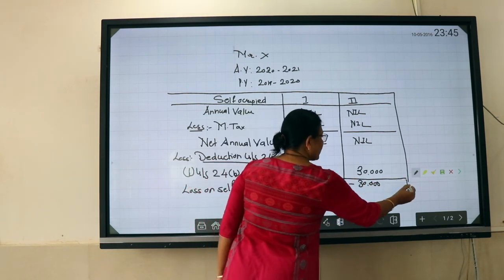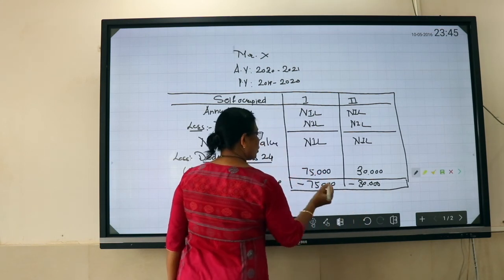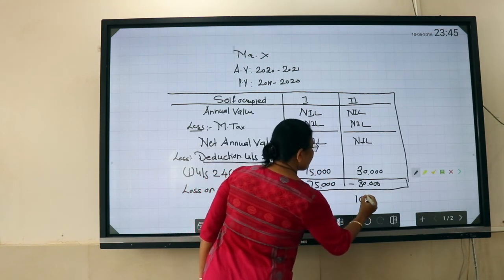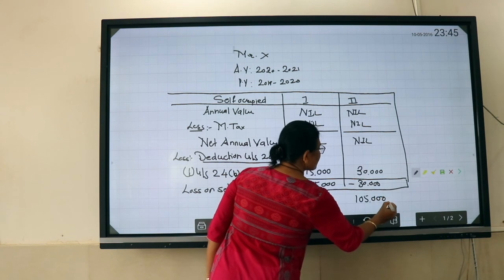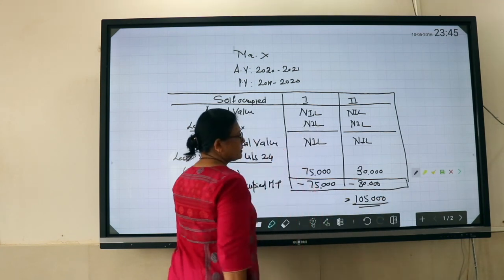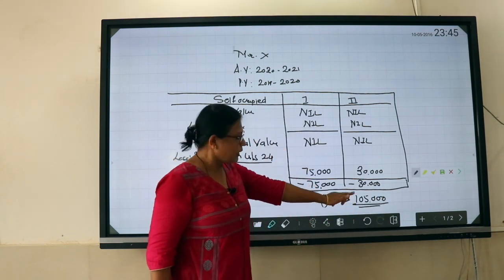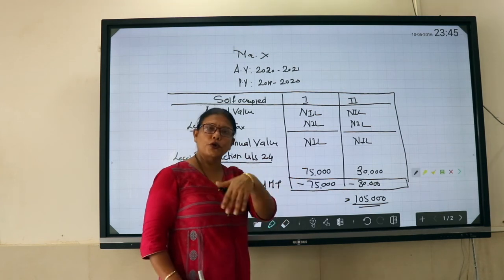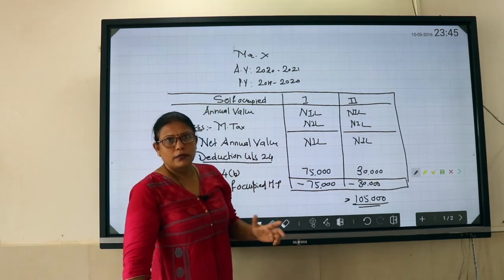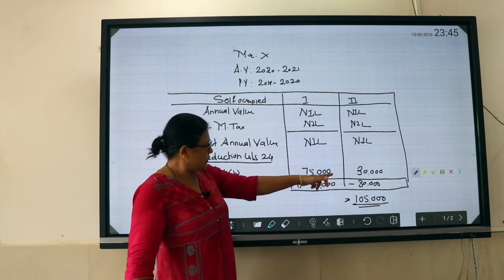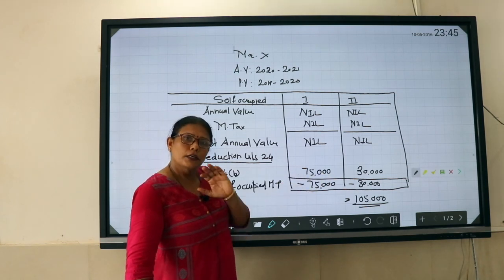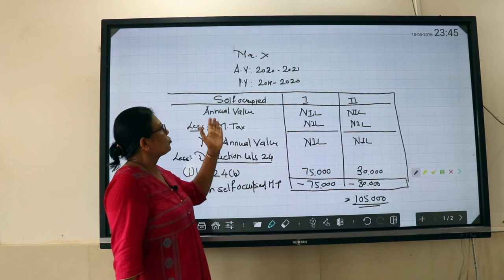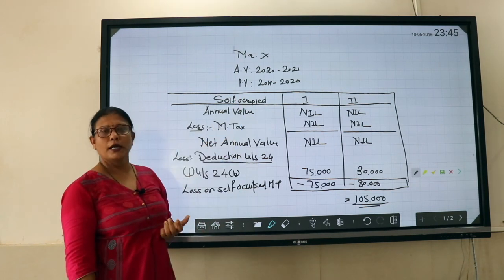In both cases we have to add up, and the total comes to 1,05,000, so it is not crossing 2 lakh. Suppose this was 2,05,000, then it would be restricted to only 2 lakh. You cannot go more than 2 lakh. In the case of repairs, it will be 30,000. This is what we are supposed to do in case of a self-occupied house property.